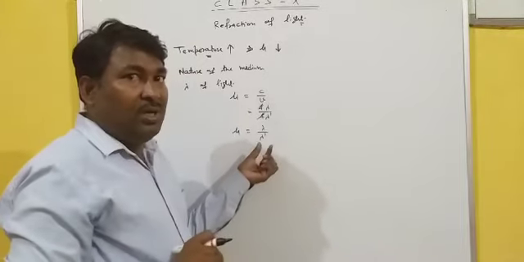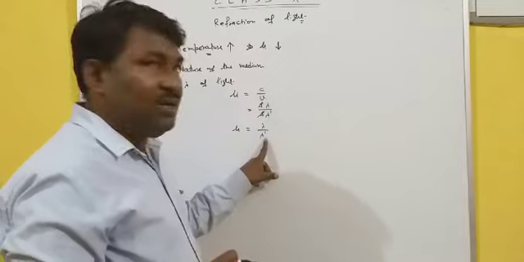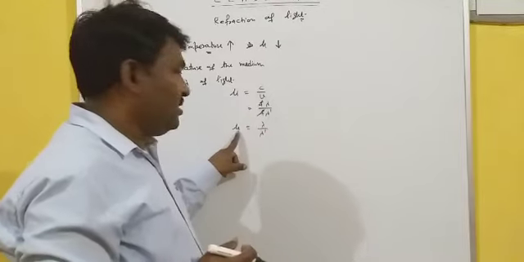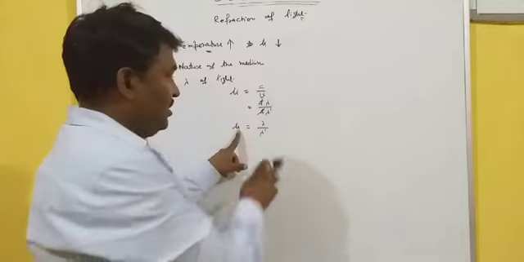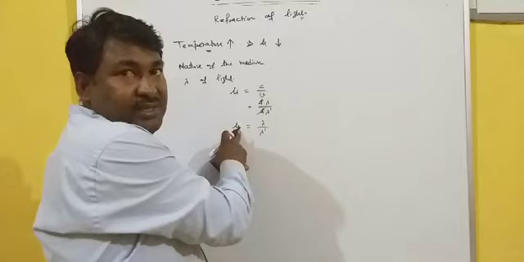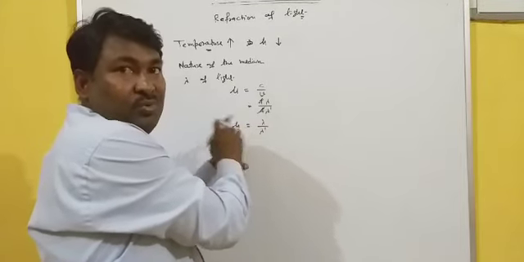So the color which has the maximum wavelength, for that color the medium will behave as having less refractive index. If lambda is more, the refractive index of the medium will be less. If lambda is less, mu will be more.